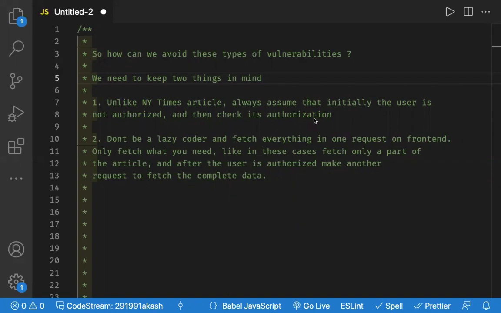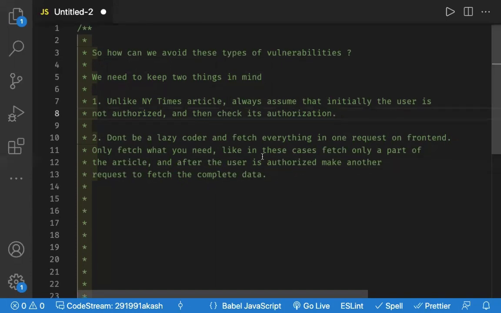So how can we avoid these types of vulnerabilities? We need to keep two things in mind. First, unlike the NY Times article, always assume that initially the user is not authorized, and then check their authorization. And the second point is, do not be a lazy coder and fetch everything in one request on the front end. Only fetch what you need. Like in these cases, fetch only a part of the article, and after the user is authorized, make another request to fetch the complete data.